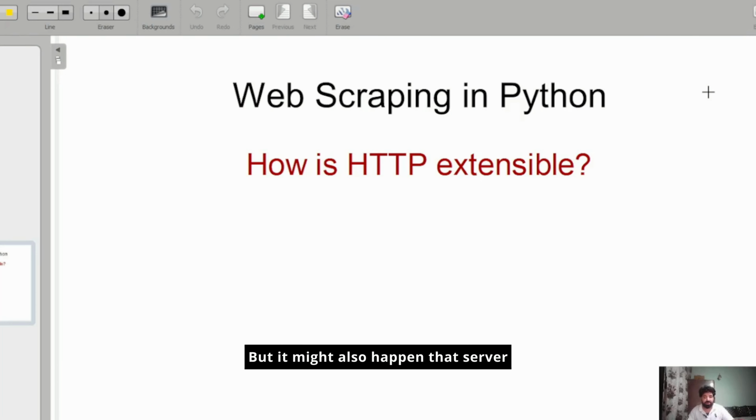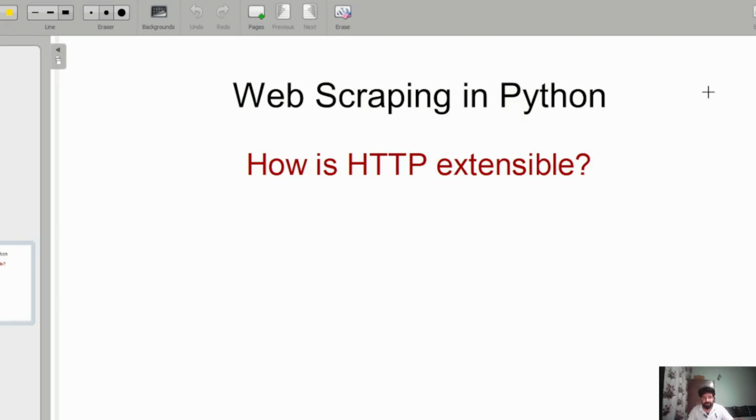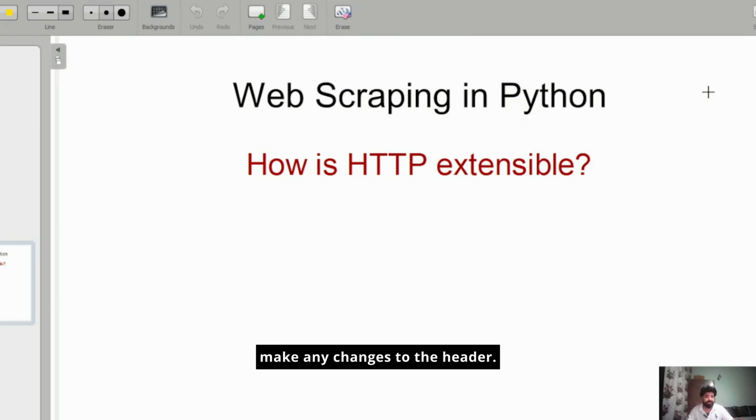But it might also happen that the server does not respond to my changes, because HTTP is extensible based on the agreement between the client and the web server. If the web server thinks it is not a valid request or the request cannot be processed, then in that case it won't make any changes to the header. So let us go ahead and see this practically, and see what it means that HTTP is extensible, or whether it is extensible at all.